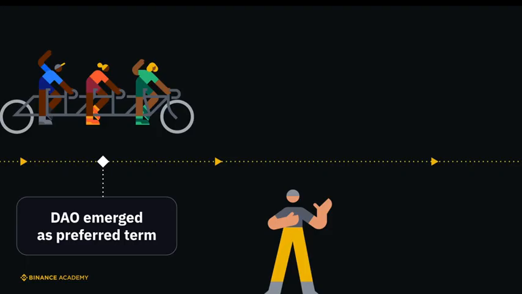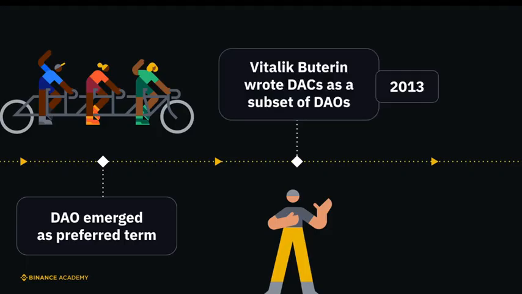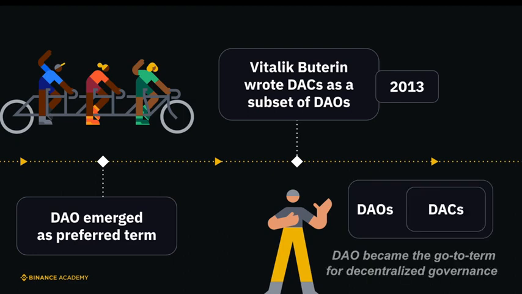Over time, DAO emerged as the preferred term, resonating more broadly with discussions on decentralized governance within the crypto sphere. In 2013, Ethereum's co-founder, Vitalik Buterin, wrote a post delineating decentralized autonomous corporations as a subset of DAOs. Since then, DAO has stood as the go-to term when discussing the topic of decentralized governance.